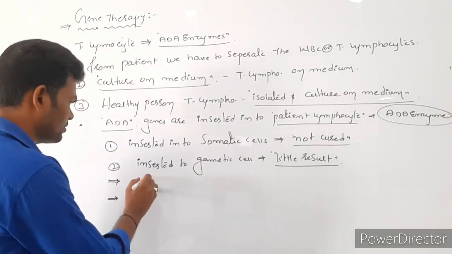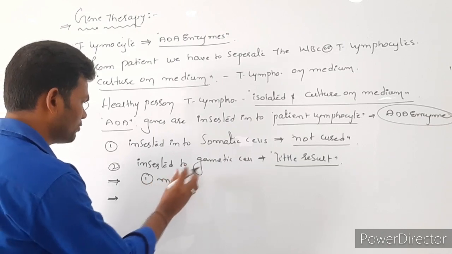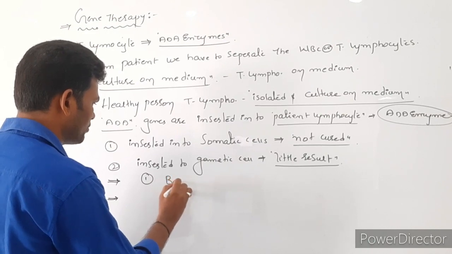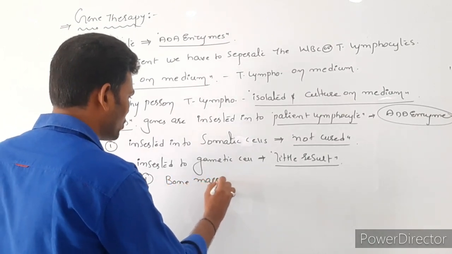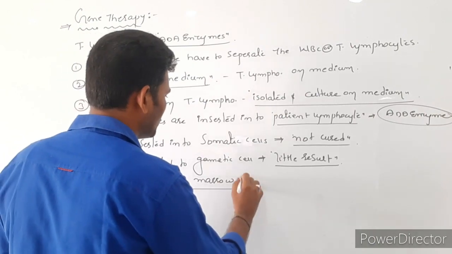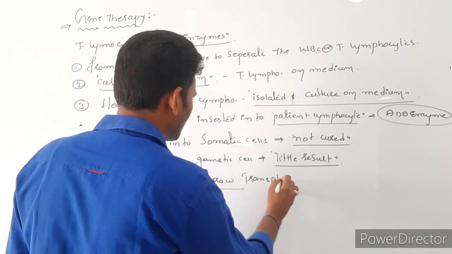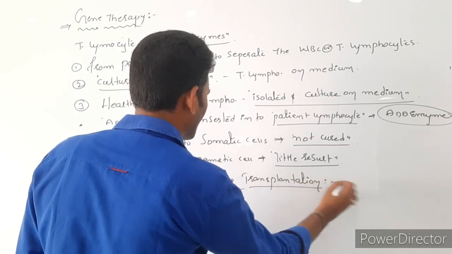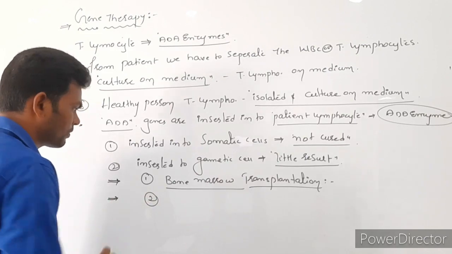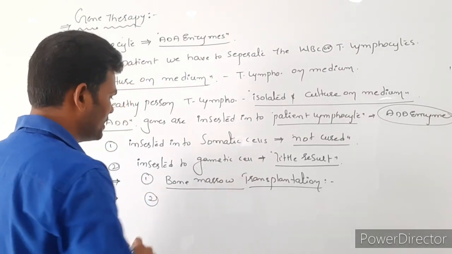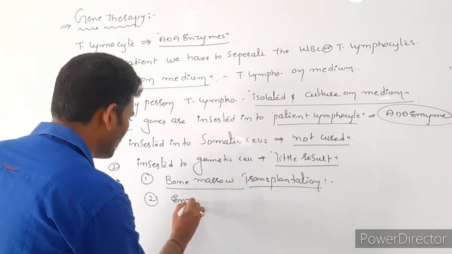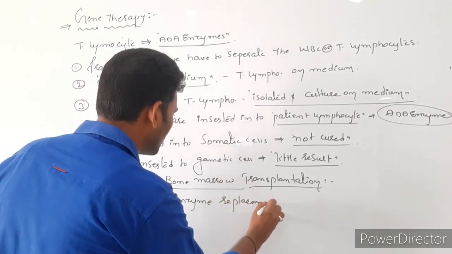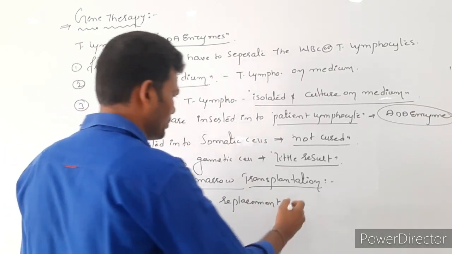The first one is bone marrow transplantation, and the second one is enzyme replacement therapy.